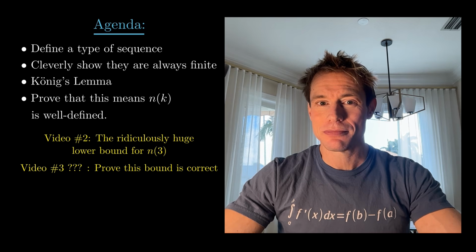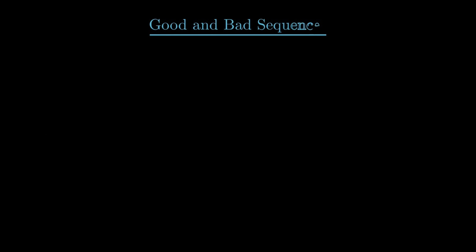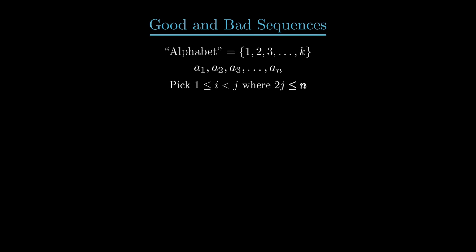So here goes. Start with a set of integers from 1 to k. We want to form a sequence of these elements, repeats are definitely allowed, and let's say the terms are a sub 1, a sub 2, a sub 3, and so on. Now let's pick i and j to be integers where i is less than j, and there are at least 2 times j elements in our sequence.